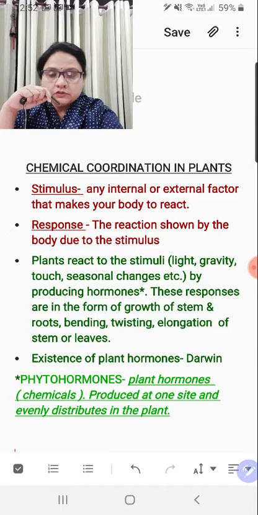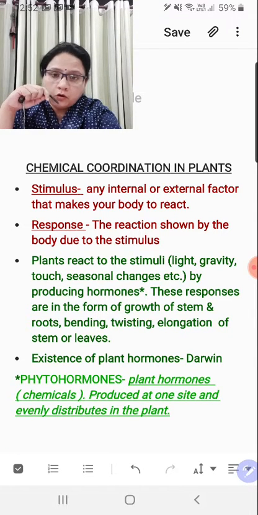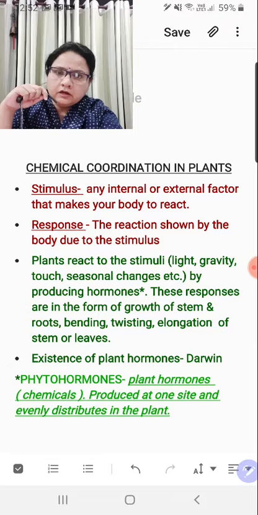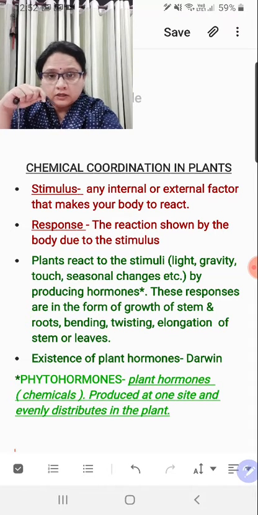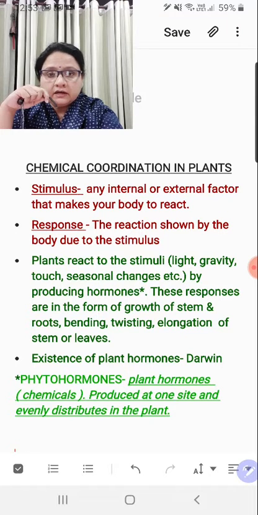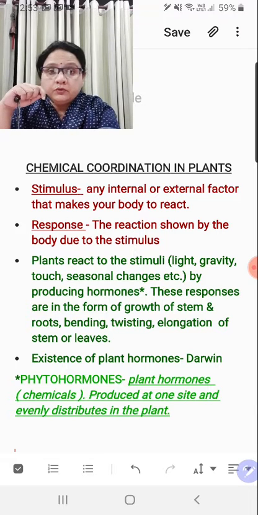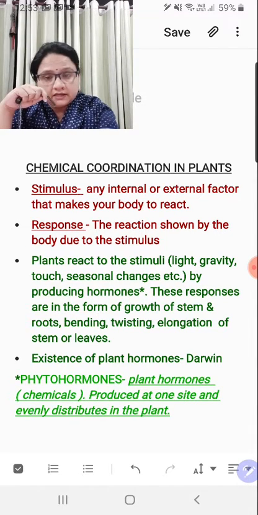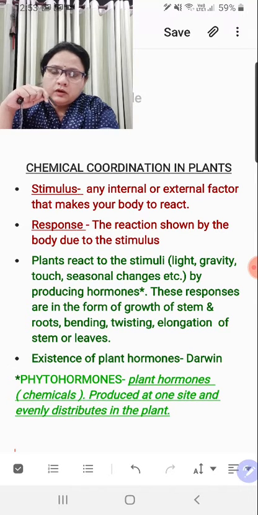Right, children? First of all, you understand the meaning, generally, of hormone. Hormone is derived from a Greek word, and this literally means to excite or to stimulate. Right? So, any chemical within your body or within a plant body which is capable of stimulating or exciting you so that you react to a particular thing, right? So this is basically the function of hormones: they make you respond, make you take action against something, right? So we will be proceeding with these plant hormones in this chapter.